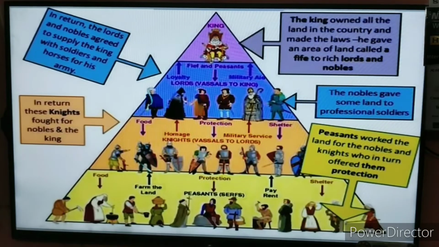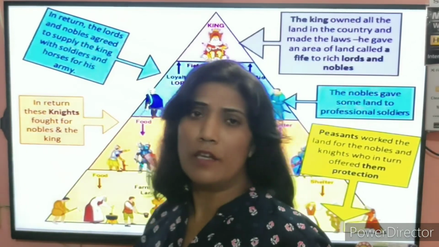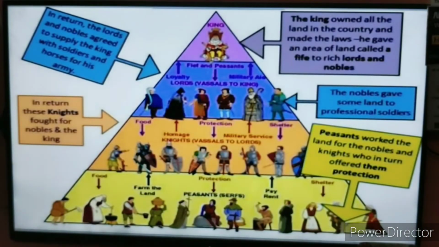Peasants used to work for the nobles and the knights, and they used to protect these knights. The soldiers used to protect the entire city, and the army used to protect the people from outside enemies. So this is the pyramid that we have.